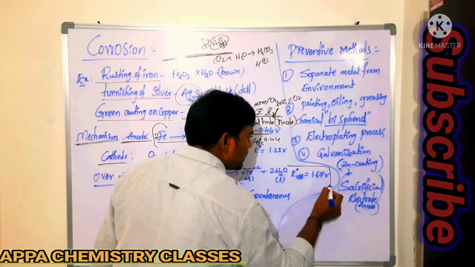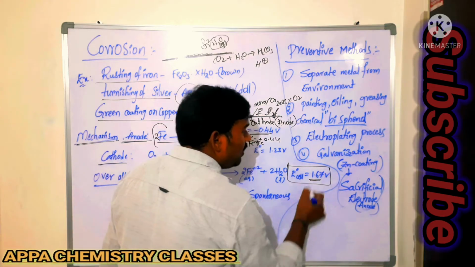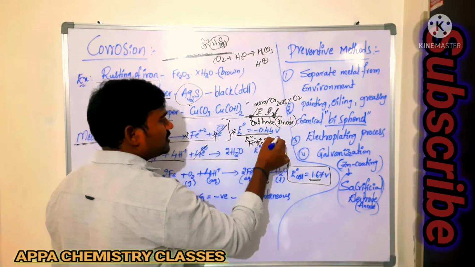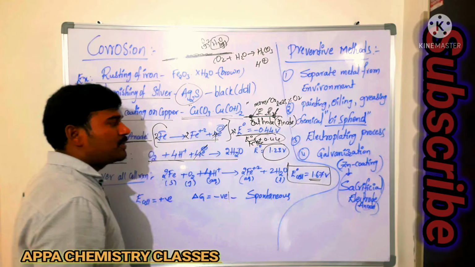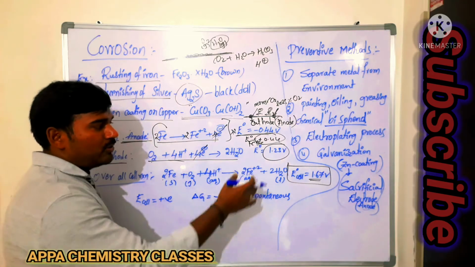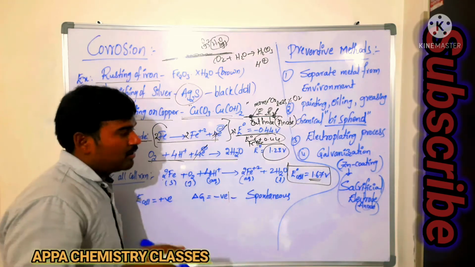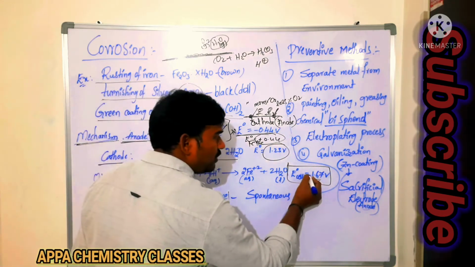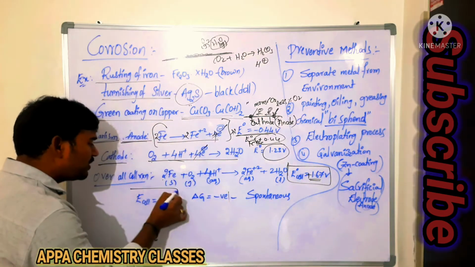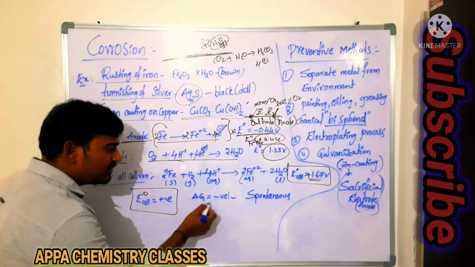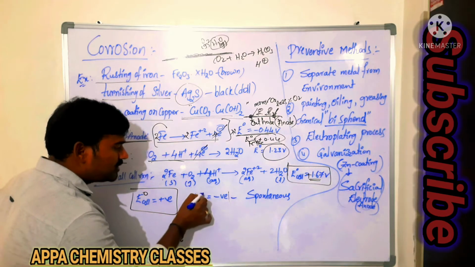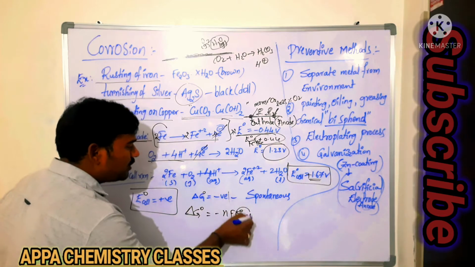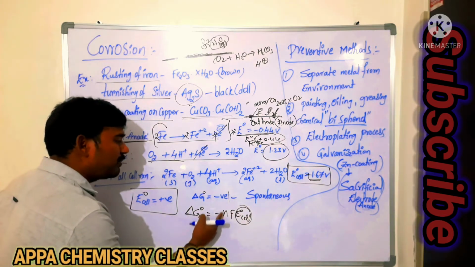Now you see the overall cell reaction, cell potential will be plus 1.67. Now you see here oxidation potential is plus 0.44 and reduction potential is 1.23. Both you add, you will get 1.67 volts. Is it or not? So that is the 1.67 volts potential we are getting. Now E naught cell is positive. Then Gibbs free energy will be negative, because delta G naught is equal to minus nFE naught cell. That is, electrode potential is positive, means delta G naught becomes negative.